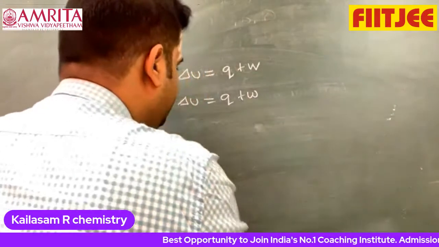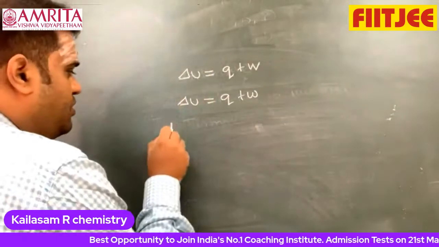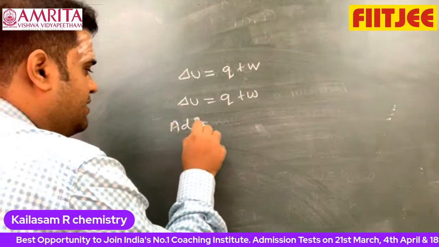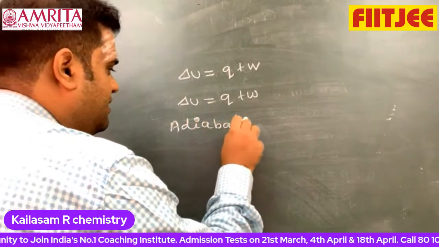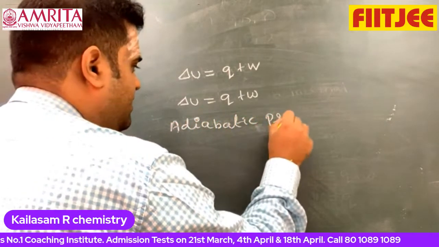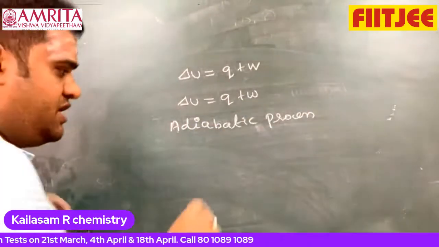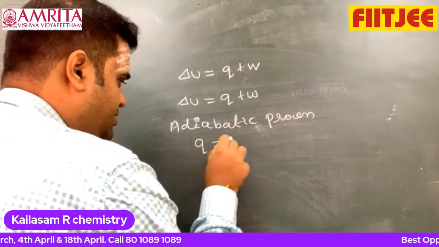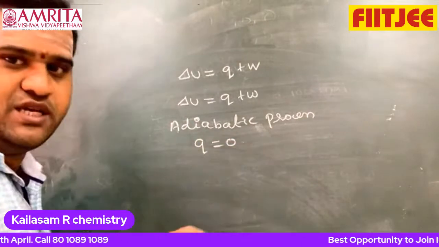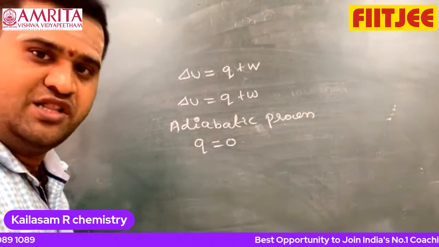Listen, I am going with the adiabatic process. What about the adiabatic process? Q must be constant. I can write Q is equal to 0, or we can say dQ is equal to 0, nothing wrong with that.